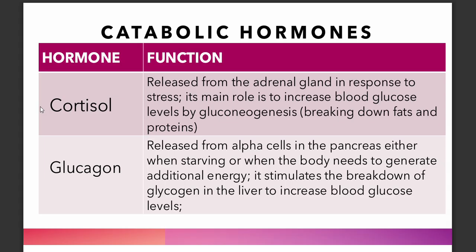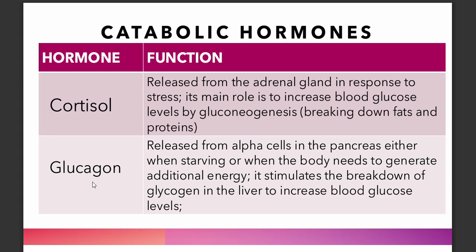So that is breaking down fats and proteins in order to get glucose. So later in carbohydrate metabolism, we'll see the difference between getting glucose from carbohydrate precursor versus from non-carbohydrate or non-sugar precursor.